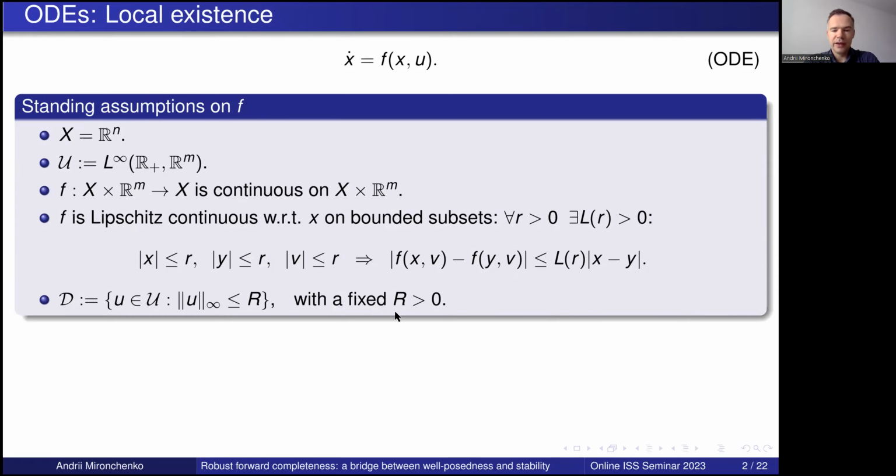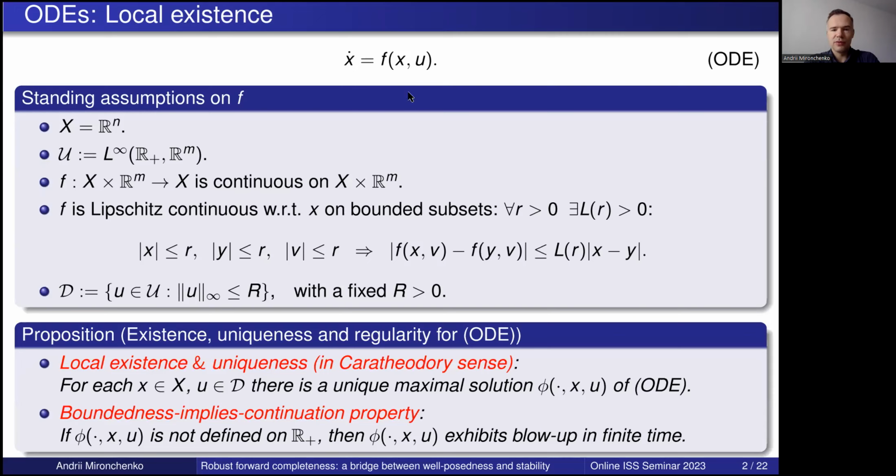Also, we fix r large, and we fix the set D, which is all inputs with a magnitude not larger than r. And we will call this the set of admissible inputs. Now, what do we know about the existence and uniqueness of solutions?